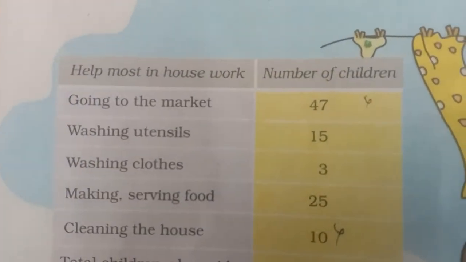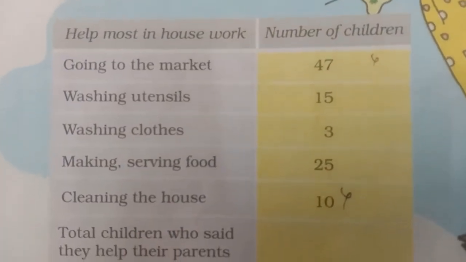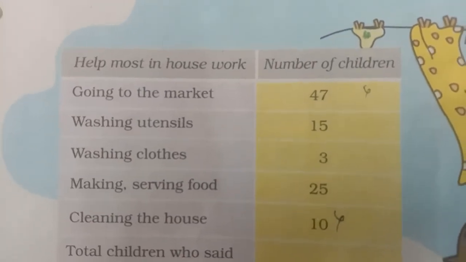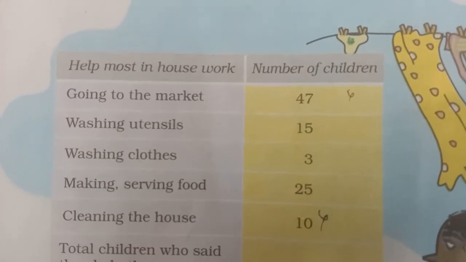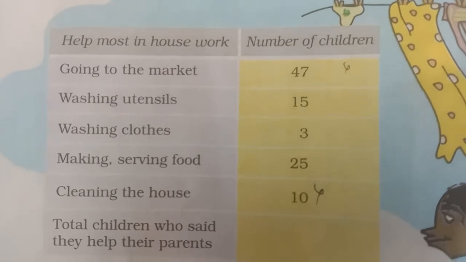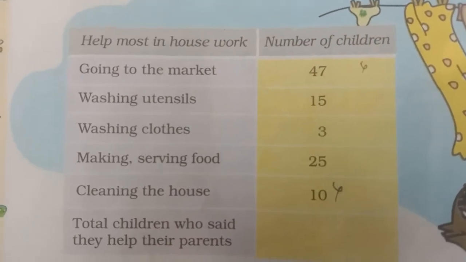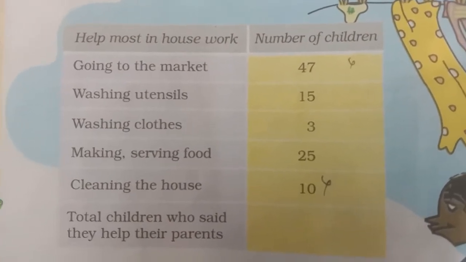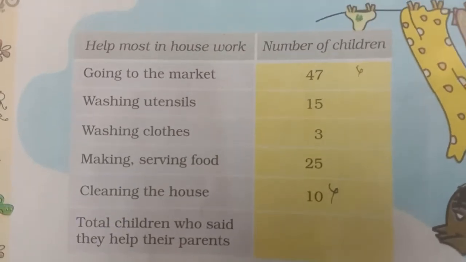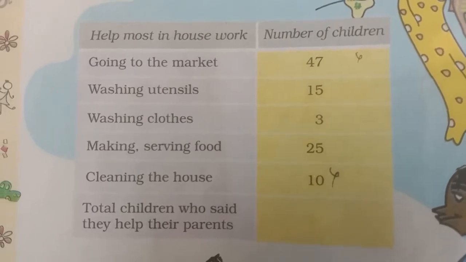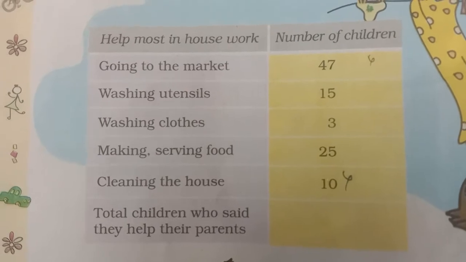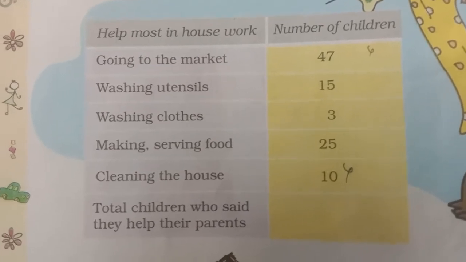Help most in housework, number of children. Going to the market, 47 children help their parents. Washing utensils, 15 children help their parents. Washing clothes, 3 children are helping. Making and serving the food, 25 children help their parents. And there are 10 children who help their parents while cleaning the house.